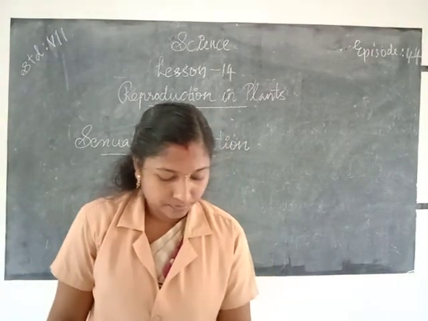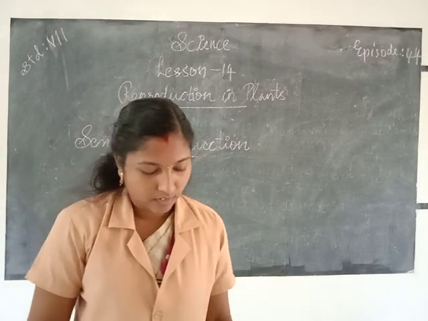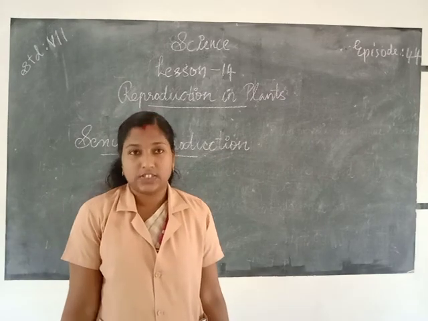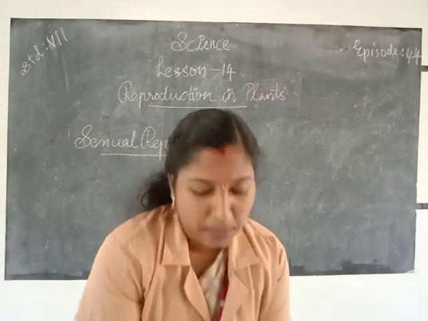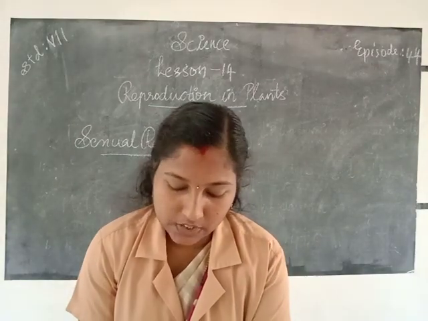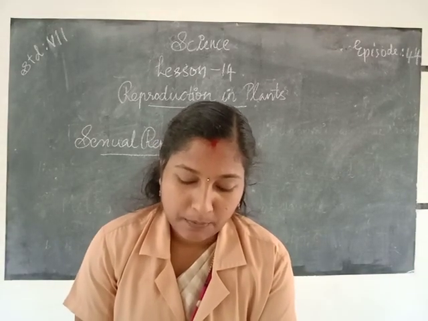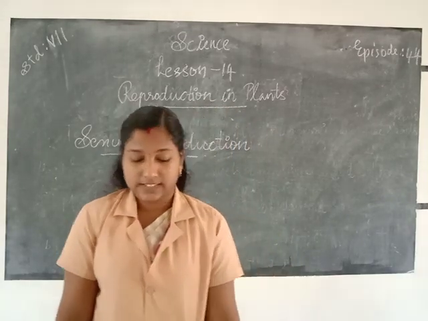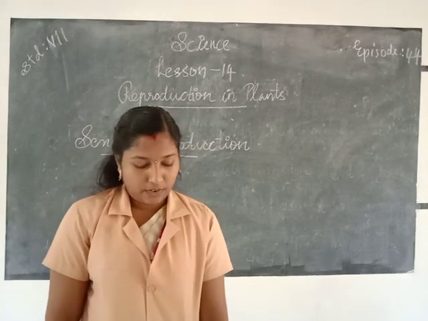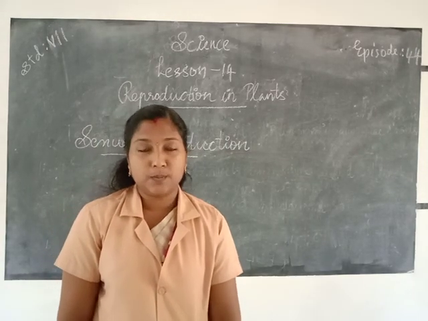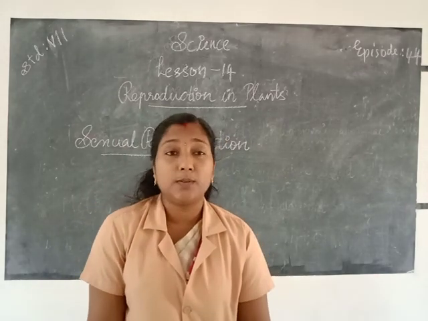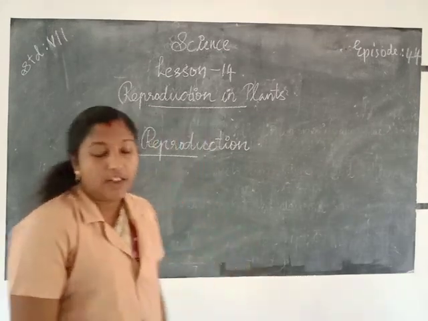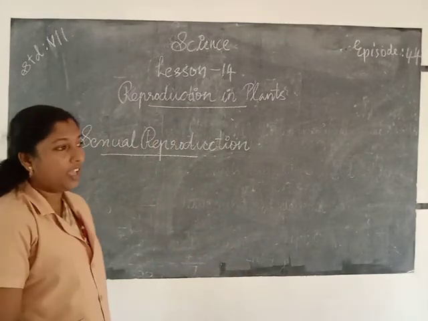Reproduction. Okay. We know what we mean by sexual reproduction. Sexual reproduction means the new plants are obtained from where? New plants are obtained from seeds. So which part of a plant helps for sexual reproduction? Yes, flowers. Flowers are the reproductive part of a plant.